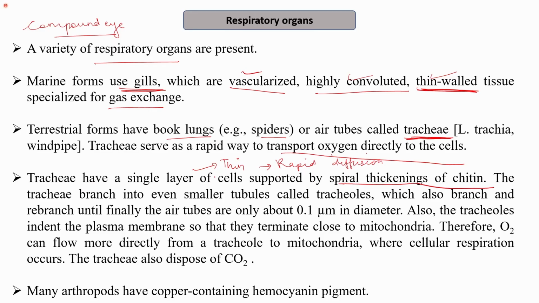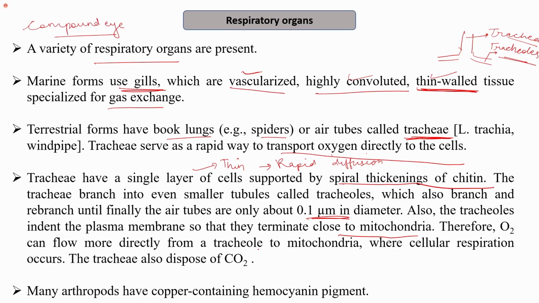The trachea branch into even smaller tubes. This trachea then further branches into smaller tubules like tracheoles. This is the trachea, which is a broader branch, which is further divided into many sub-branches, which are the tracheoles. These tracheoles further rebranch until finally air tubes of about 0.1 micrometer in diameter remain. Also, the tracheoles indent the plasma membrane so that they terminate close to the mitochondria so that oxygen can be supplied rapidly. Therefore, oxygen can flow more directly from a tracheole to the mitochondria where cellular respiration occurs.